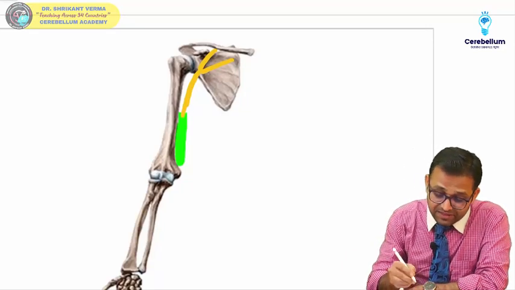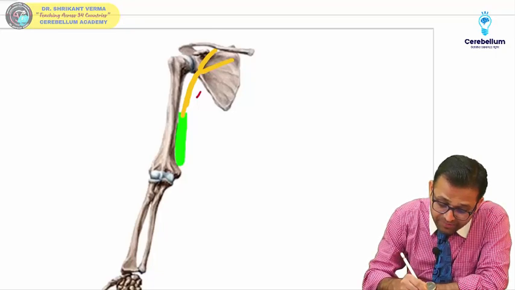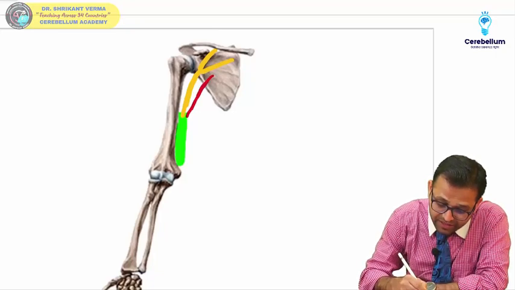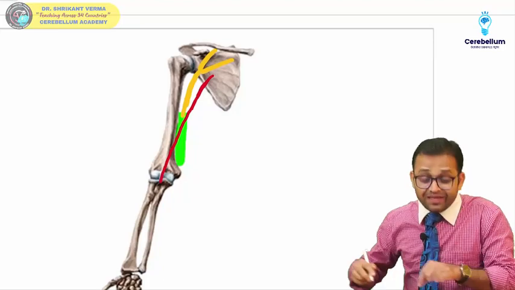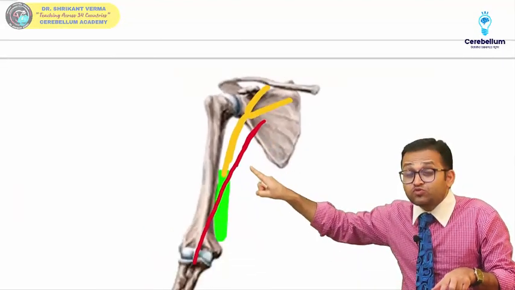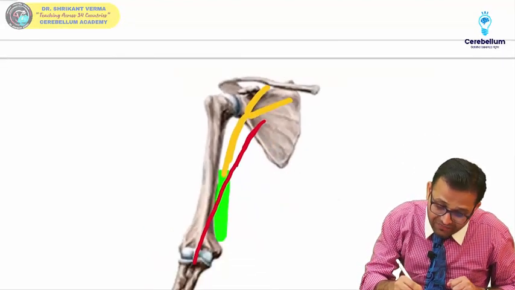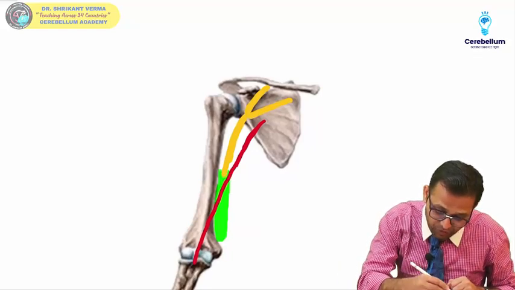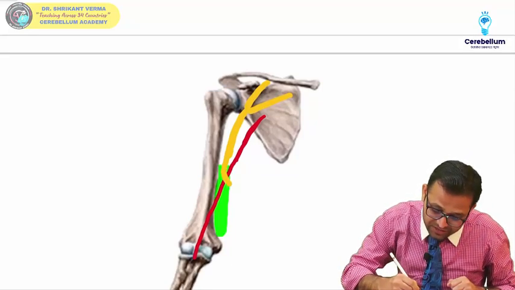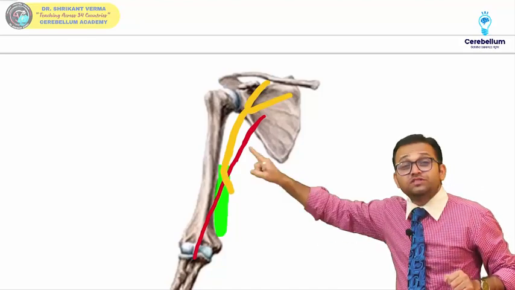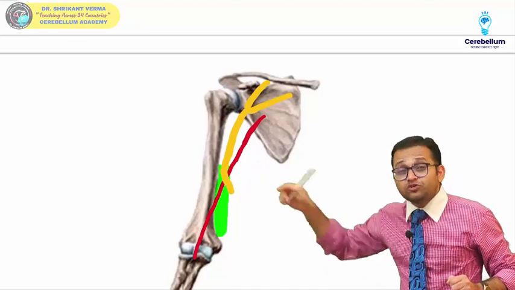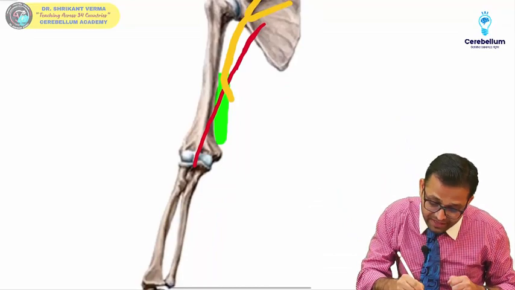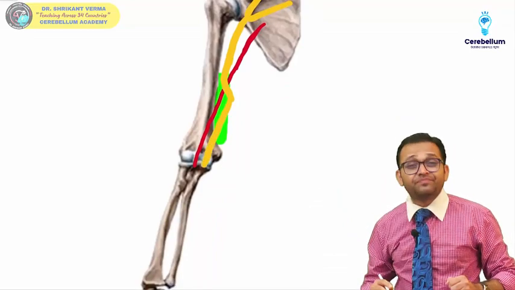And yes, there is also the brachial artery. The brachial artery, axillary artery is coming. The brachial artery is coming here. Initially, the median nerve is lateral to the brachial artery, but at the level of the coracobrachialis insertion, it is crossing. It is very important viva question. At the CBI, coracobrachialis insertion, it is crossing the artery from lateral to the medial side. Okay, sir. And then it is running medially.